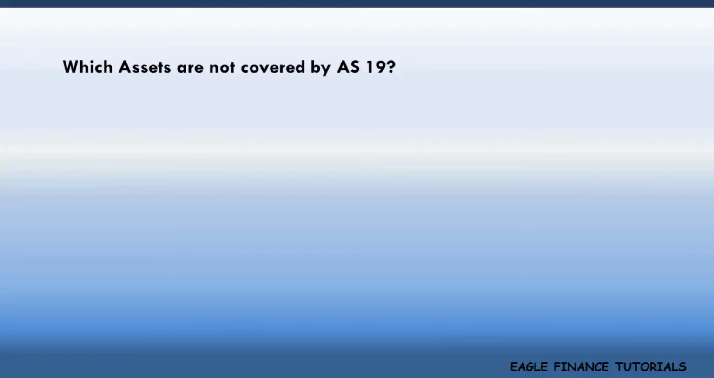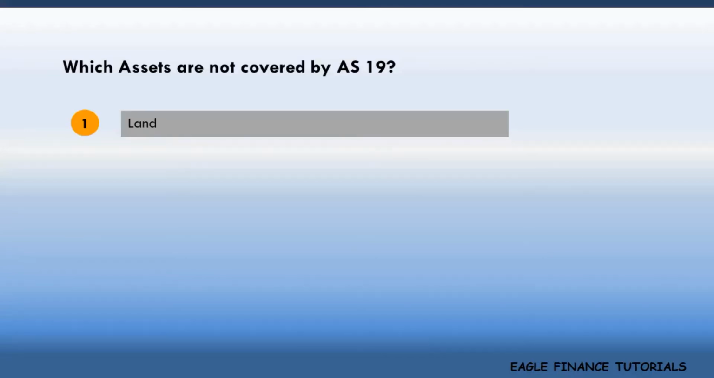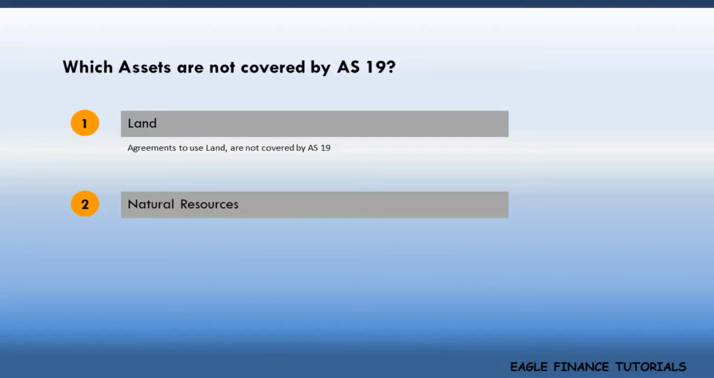Number 1. Land. Agreements to use land are not covered by AS 19. Number 2. Natural resources. Agreements for exploration and use of natural resources are not covered by Accounting Standard 19. Examples: oil, gas, timber, metals, and other mineral rights.